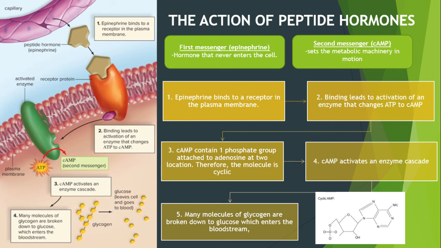cAMP. Okay, fourth, cAMP activates an enzyme cascade. And lastly, many molecules of glycogen are broken down to glucose, which enters the bloodstream. So glycogen will be broken down to glucose and enter the bloodstream.